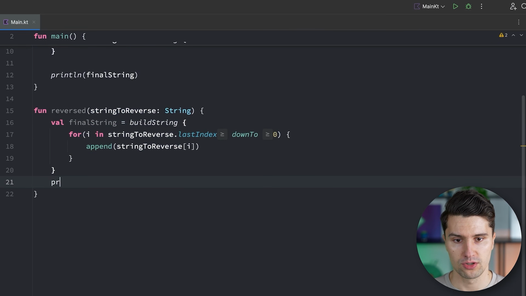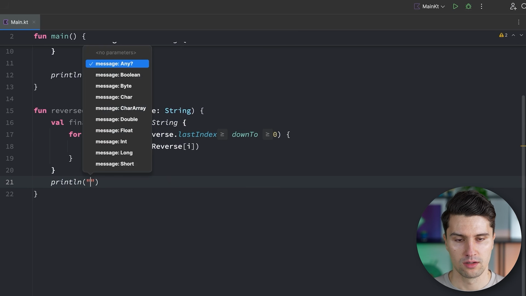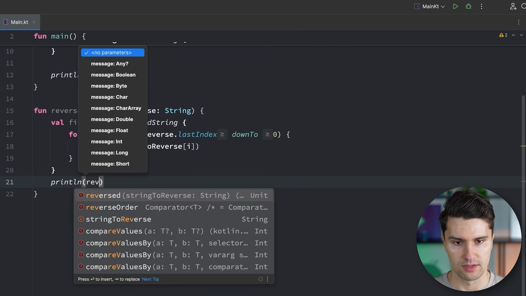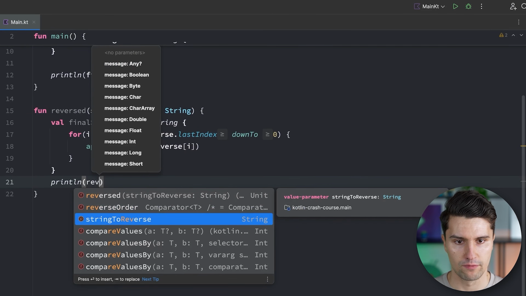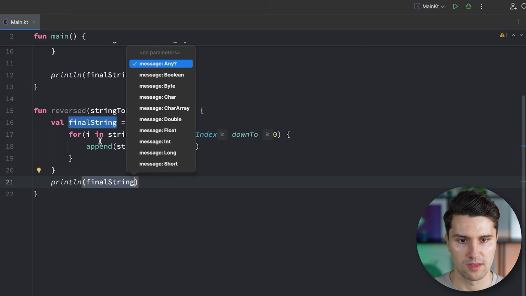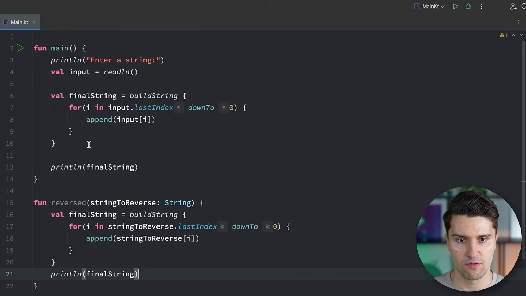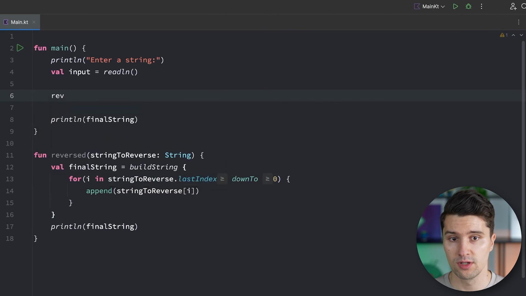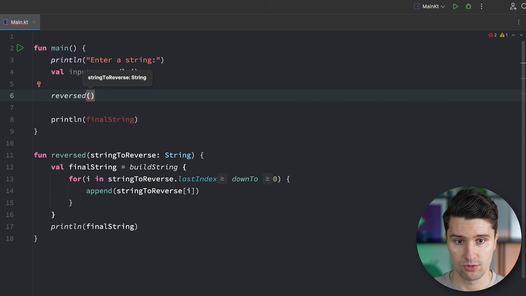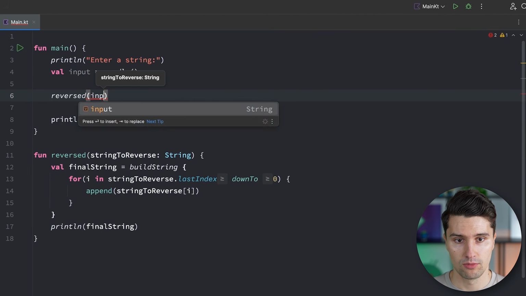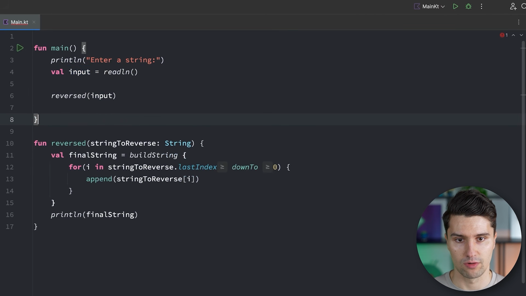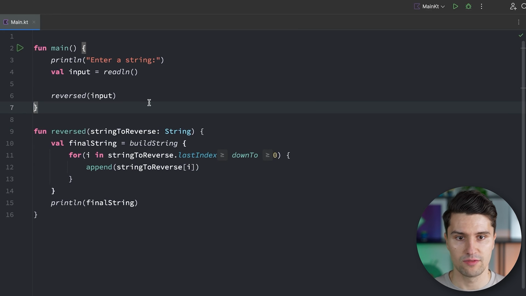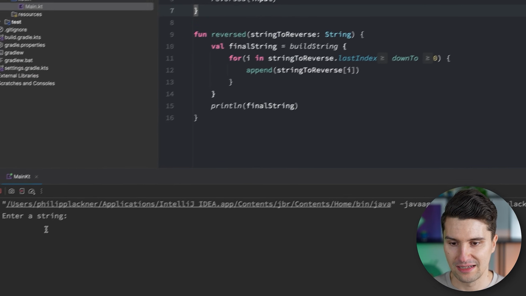And we could then print it, for example, and say well, let's just print it directly, stringToFinalString. That's the result. And then instead of all this, we could get rid of that and call reversed. And for the stringToReverse, you can see it now expects a string here. We simply pass our input and then get rid of the println statement here. And if we now rerun this, then it asks for a string.